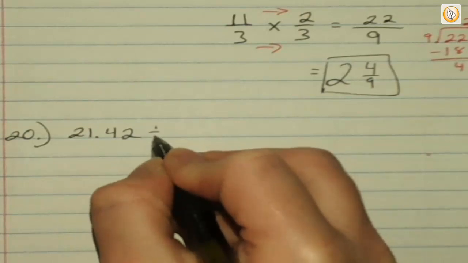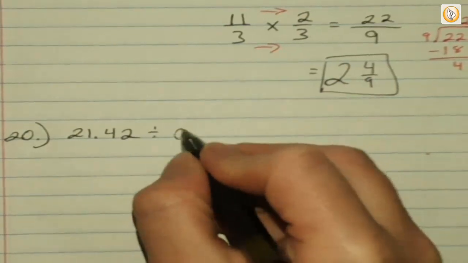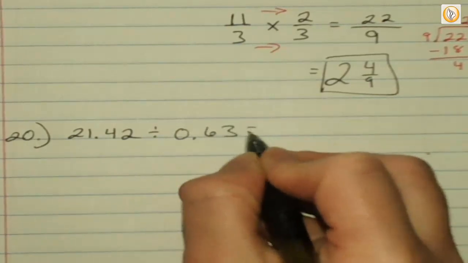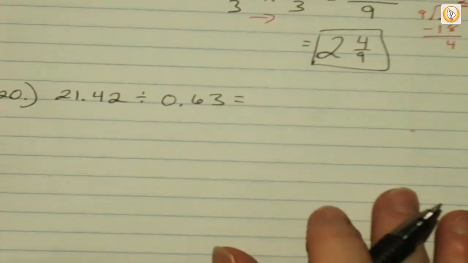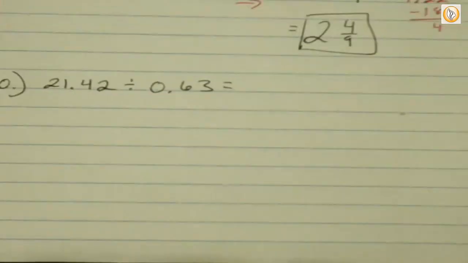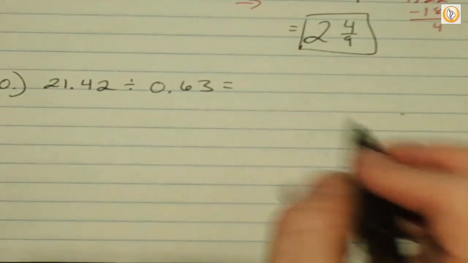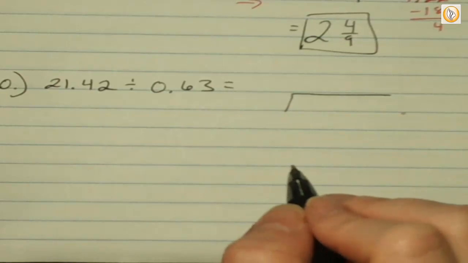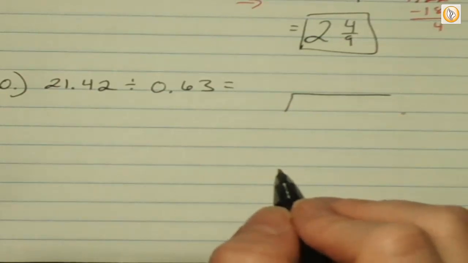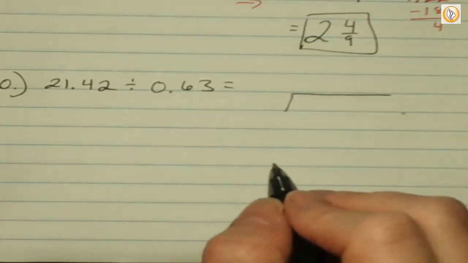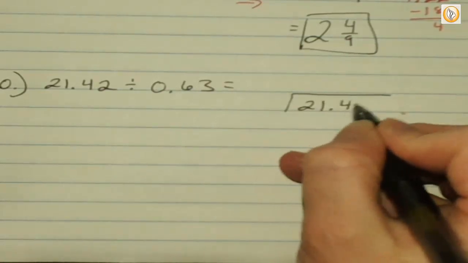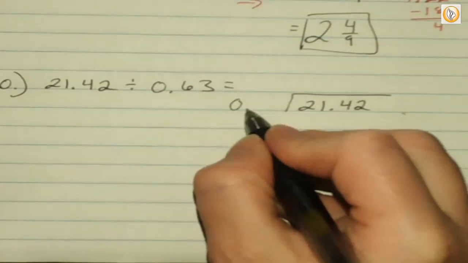21.42 divided by 0.63. Okay. Thank you, Kelly, for volunteering. So, what goes in the house? What goes in the house is 21.42. And so the other goes out here.